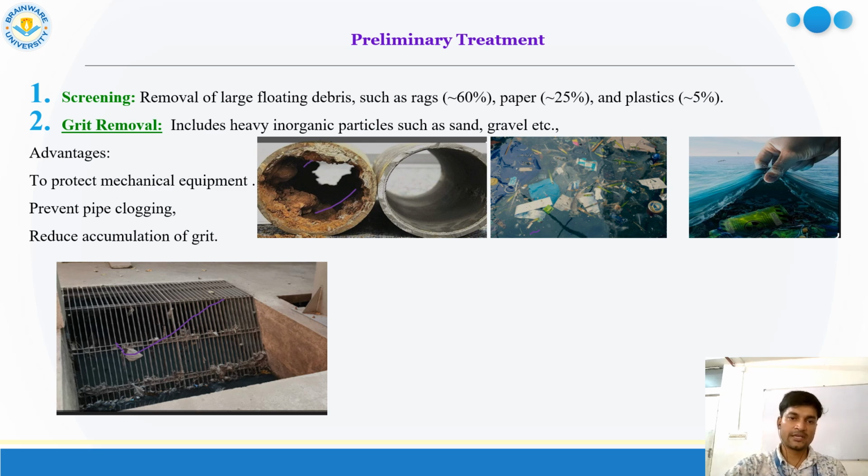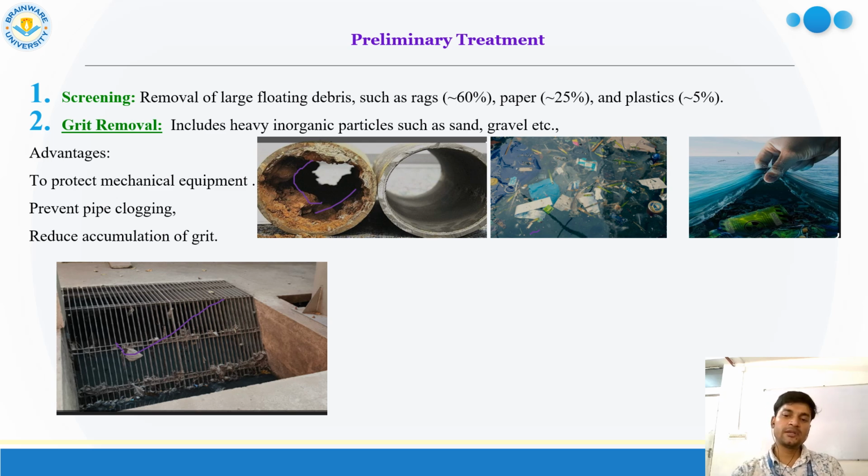So this type of clogging is there, and as a whole the water flow is damaged, or sometimes very much affected by this clogging process. By reducing this, we can also reduce the accumulation of grit. So all this process is required, and it is included in the preliminary treatment process.